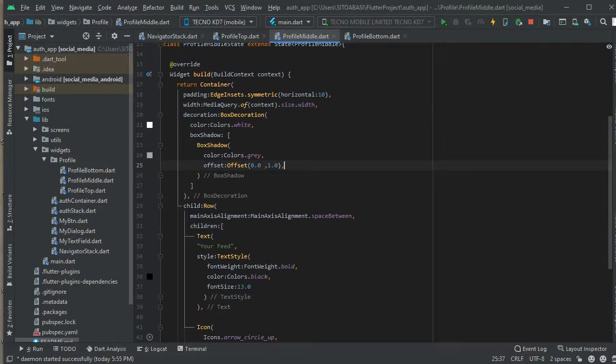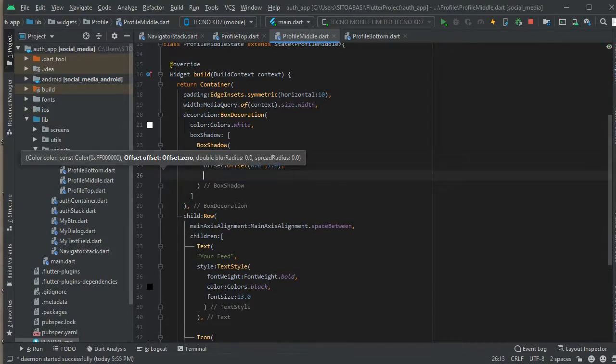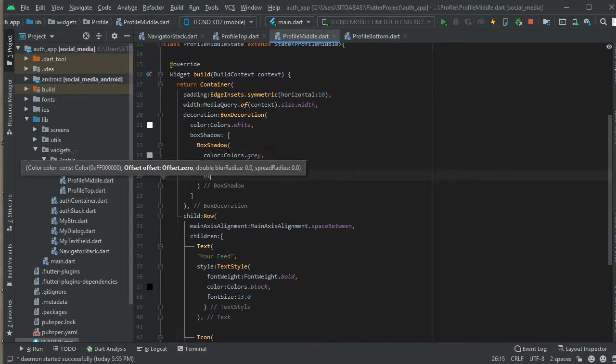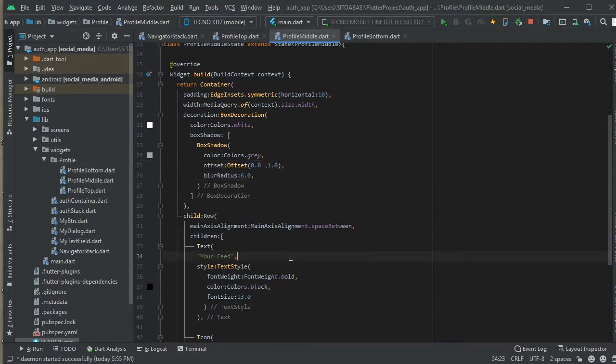Alright, you see the box shadow, you see the box decoration inside the container, and also give it the offset. So remember to declare the box shadow inside the decoration, or you're going to see an error. Also give it a blur radius of 6.0. So that is how to create an elevation in a container. You can elevate the container using the box shadow. So we're going to run the app, going to see how it looks like, and you're going to like it.